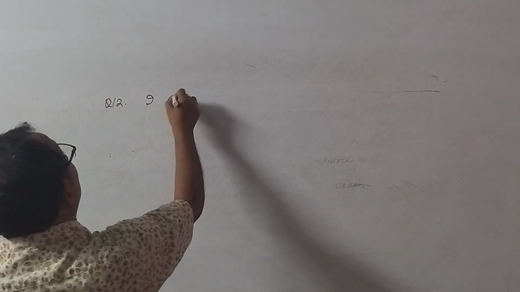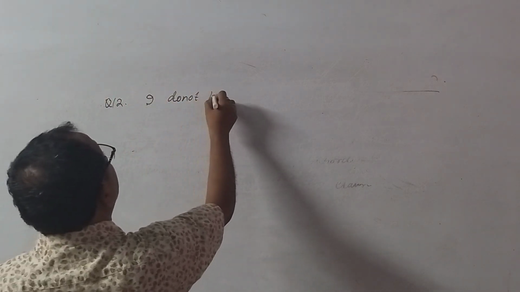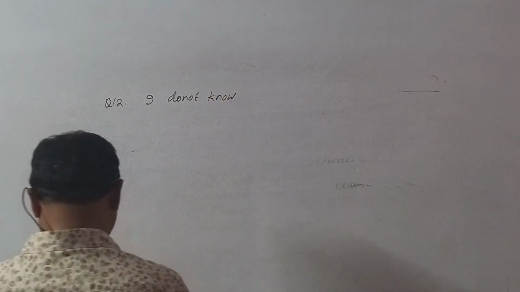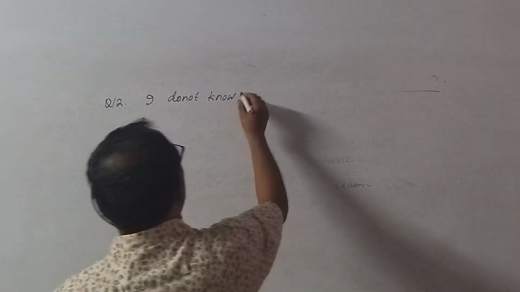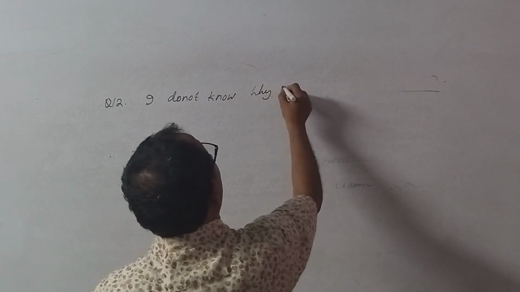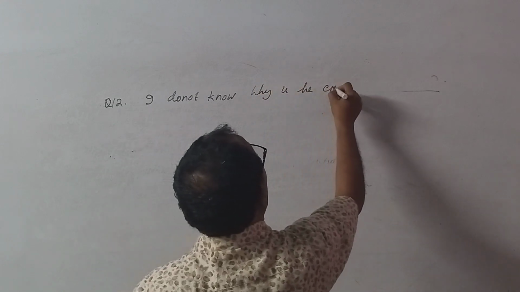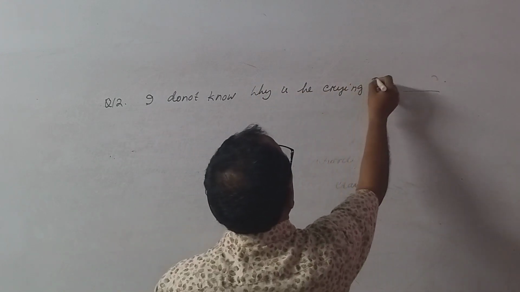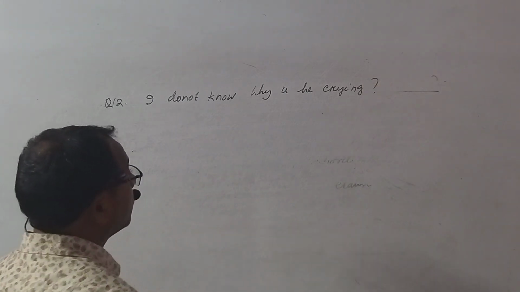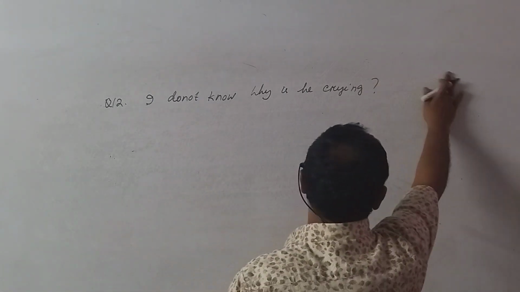Last question. Question number 12. I do not know, or I don't know. Why is he crying? Why is he crying?